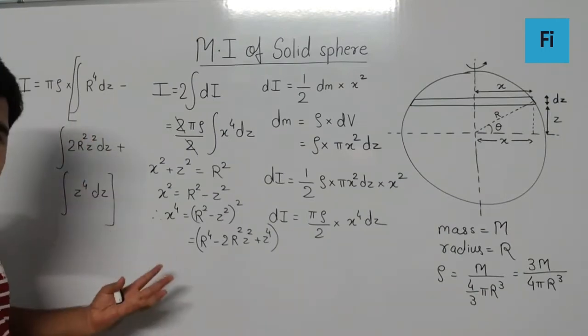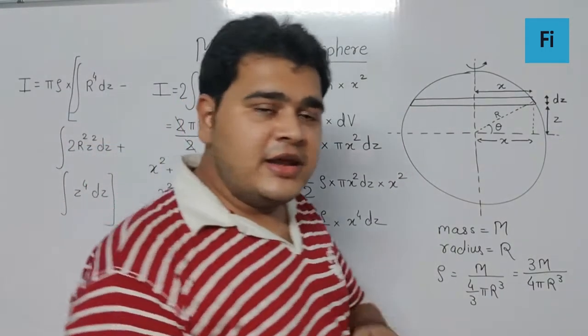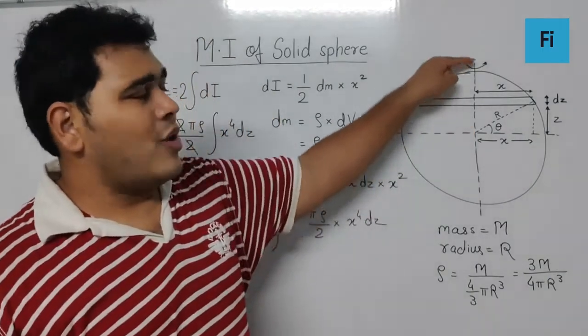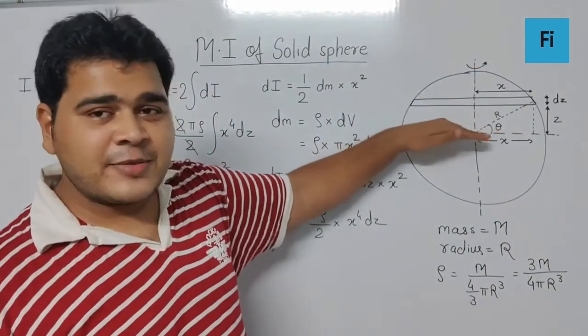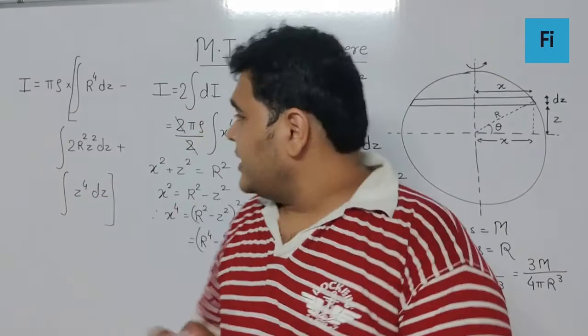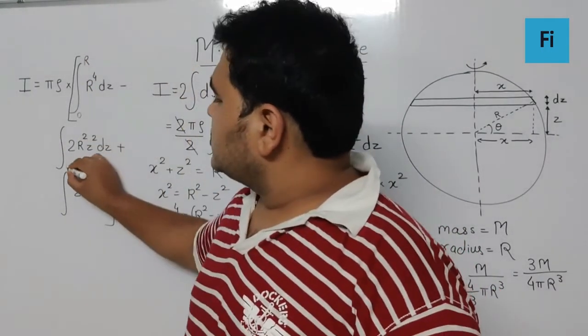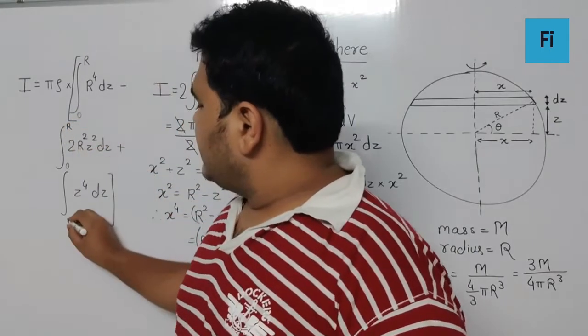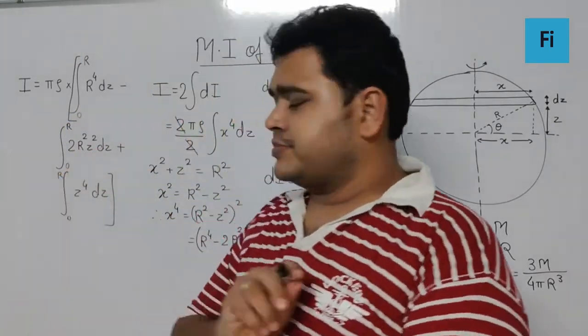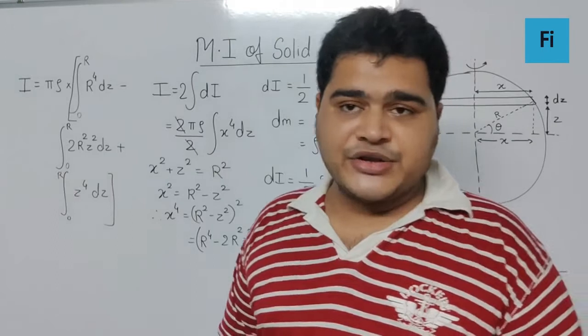And for all the cases, the limit of z is going to be from 0 to r, from the center point to the extreme point. So this is 0 to r, this is also 0 to r, and this is also 0 to r.